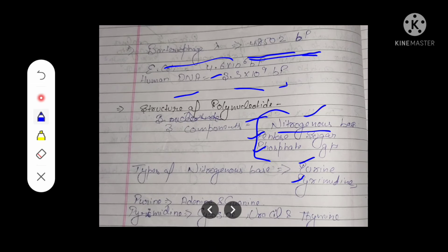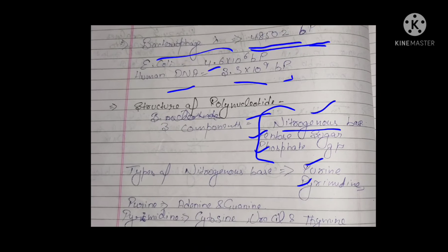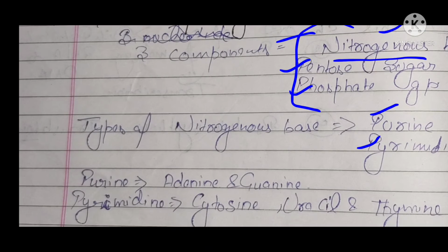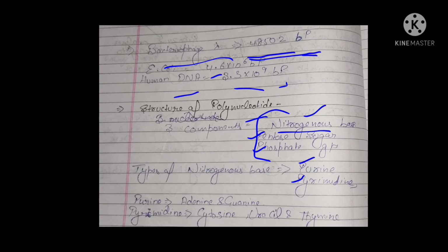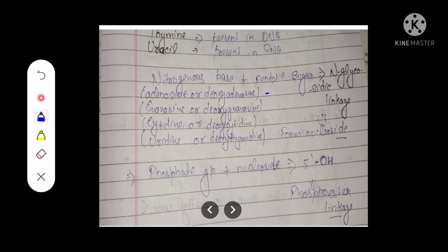The purines are adenine and guanine. The pyrimidines are cytosine, uracil and thymine. Uracil is used in place of thymine in the RNA. Thymine is present in the DNA and uracil is present in the RNA in place of thymine.